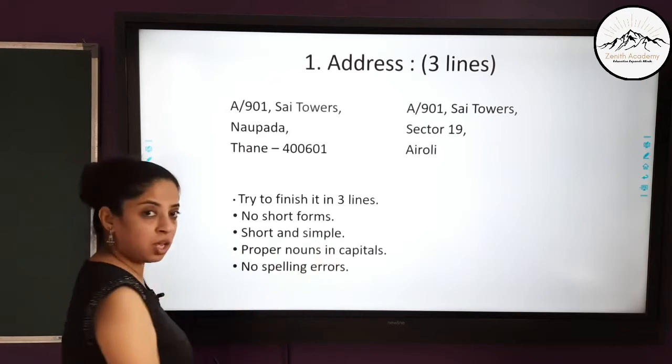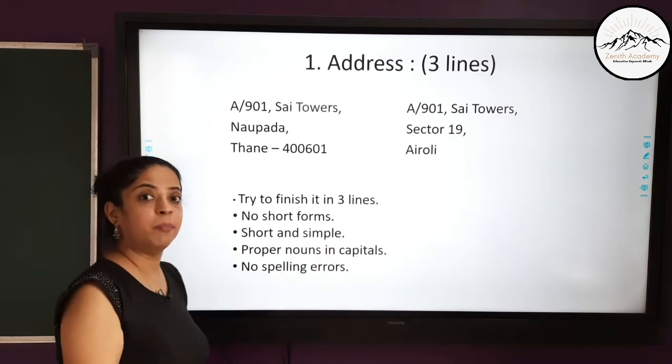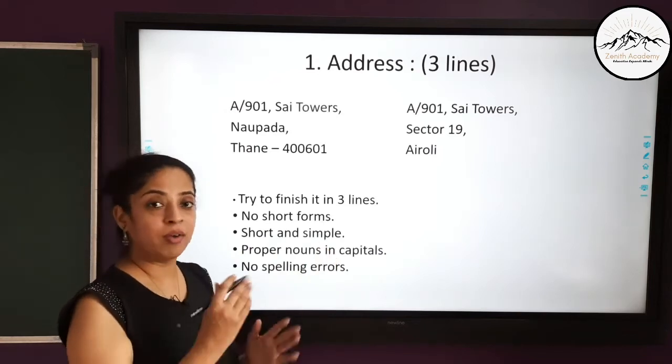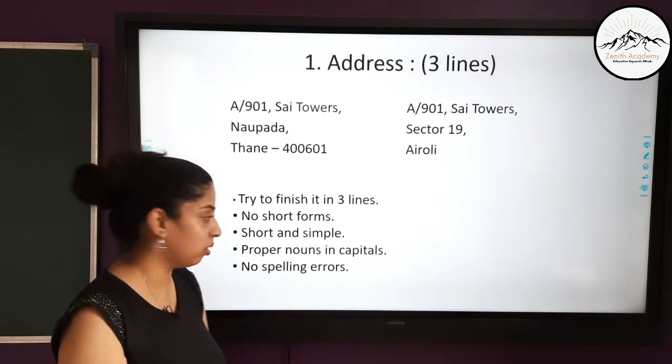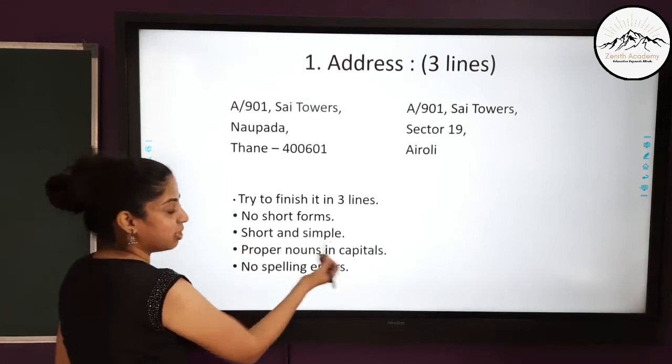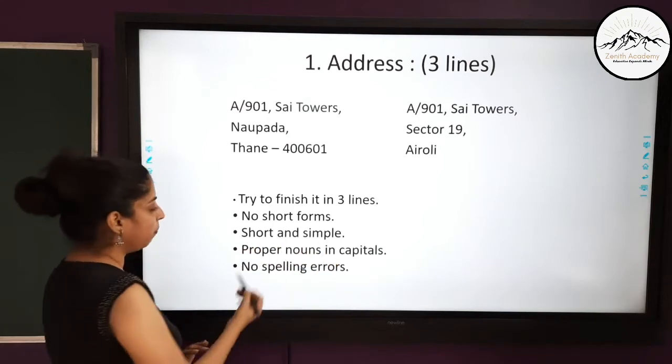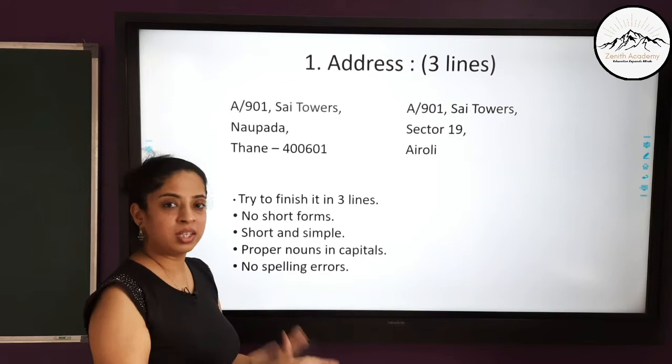No short forms are allowed. So if you want to write building or apartment, you have to write the full name. You should not write BLDG for building. Then, short and simple, your address has to be short and simple. There is no need to write the landmarks, etc.